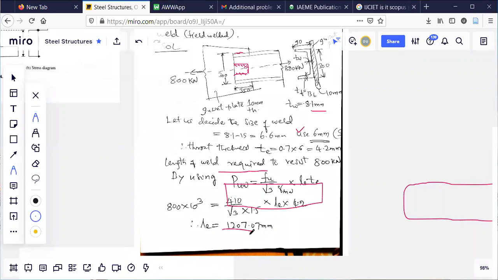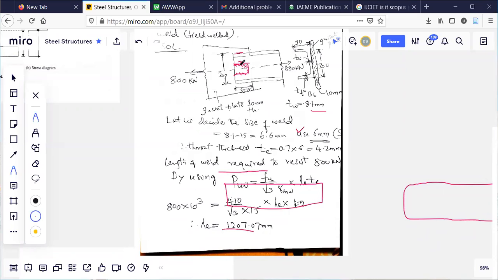So my job is to find out how much is X value, how much is the length of this slot, so that I can adjust the total length of 1207. Is it clear this one? Any doubt in this what I'm doing?